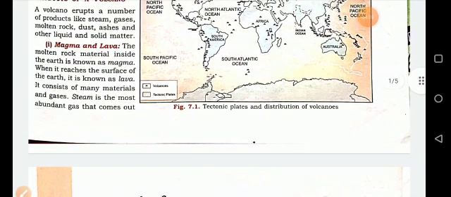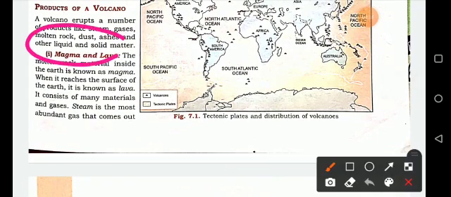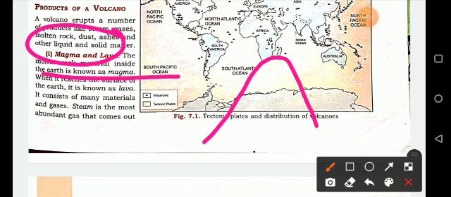We have two products of a volcano. The first one is lava and magma. It is the molten material we also read about in the magma chamber. The molten rock inside the earth is known as magma.